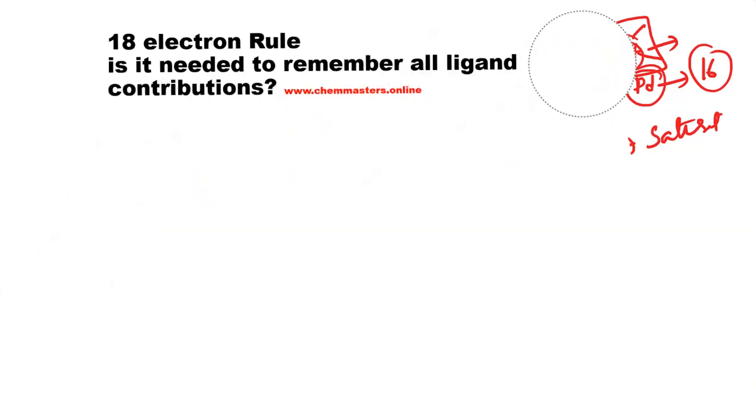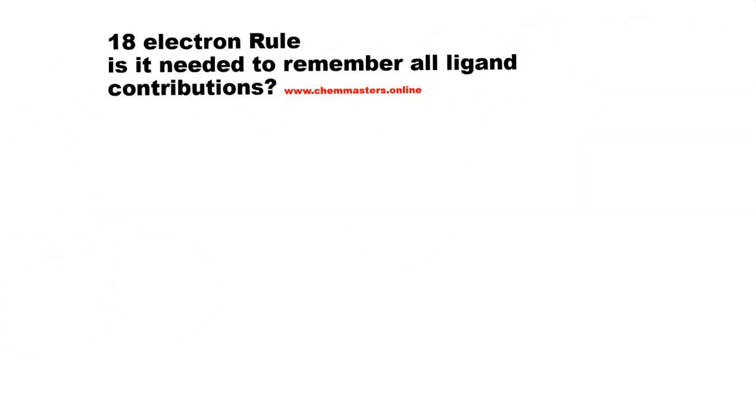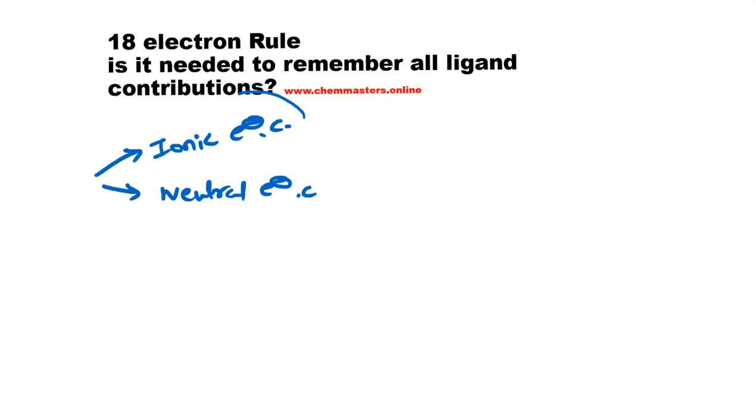Okay, now the most important case in this video: we are going to learn the ligand contributions to the metal. Here we have two methods. One is the ionic method, and the other is the neutral electron count. Here most aspirants get confused by mixing the ionic electron count and the neutral electron count while counting the electrons to find whether the given complex is 18 electrons or not.